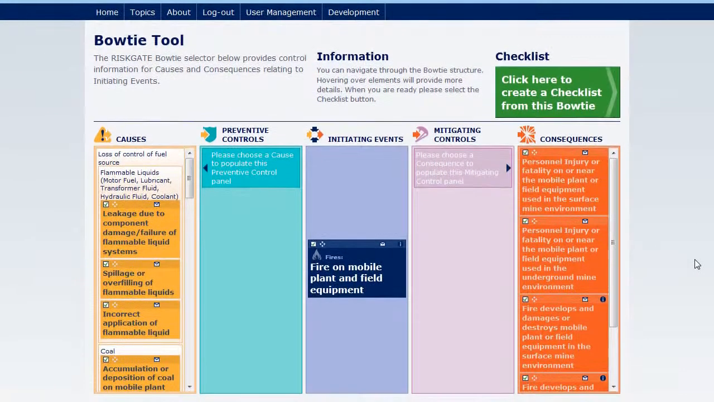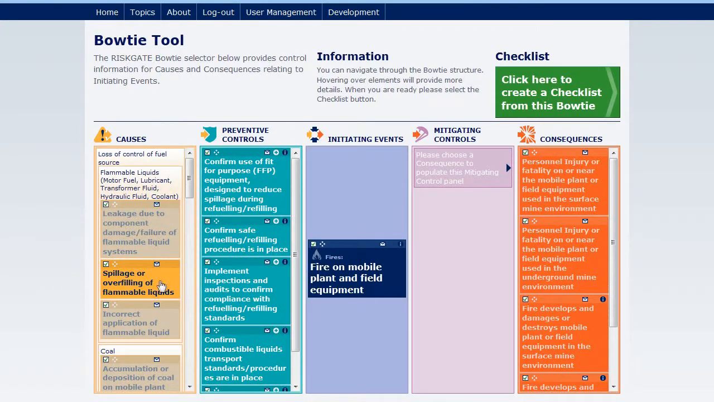for this event. The information for this event is then displayed as a bow tie analysis, with the event in the middle, causes on the left, and consequences on the right. Let's say we're interested in controls around spillage or overfilling of the hydraulic fluid. The second cause is the one we want. Clicking on the cause will then populate the list of preventive controls.